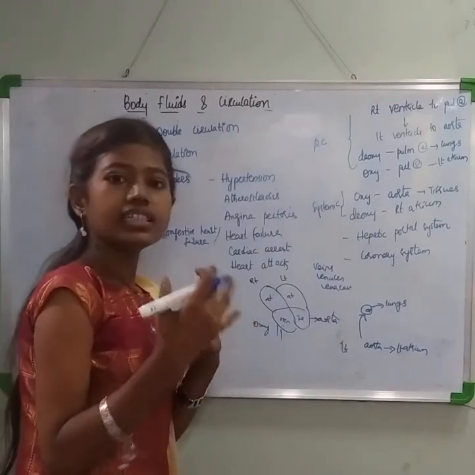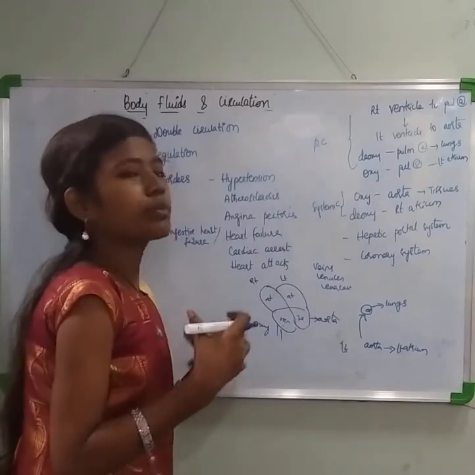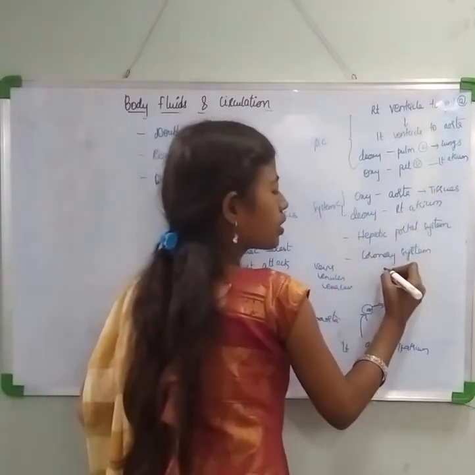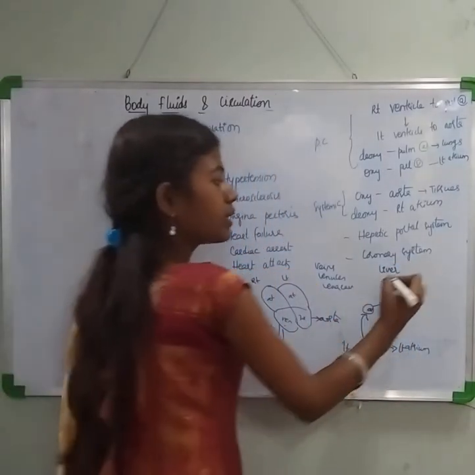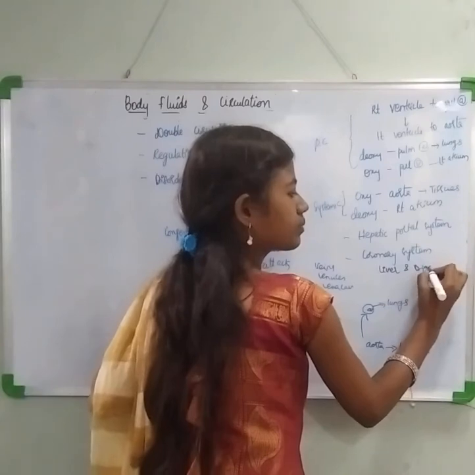Now there is a unique system called the hepatic portal system. This is the circulatory system present between the liver and the digestive tract.